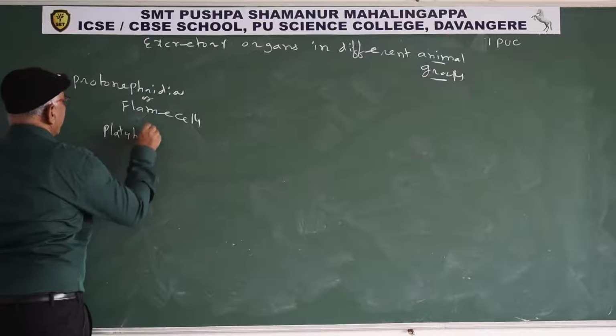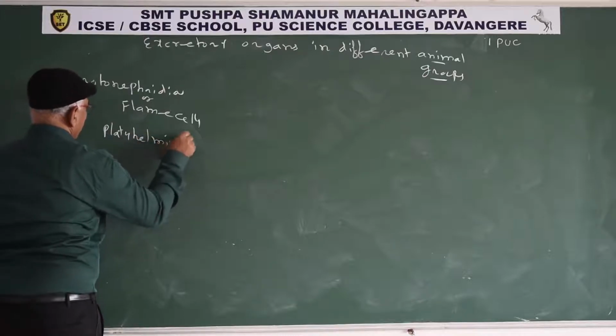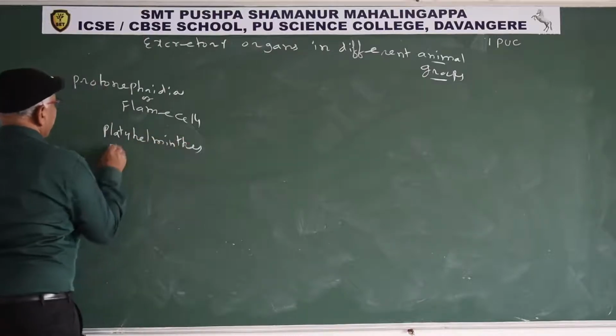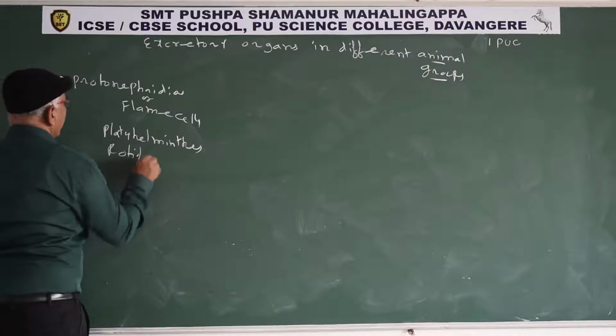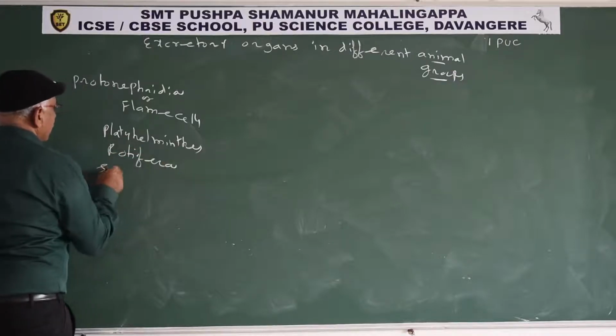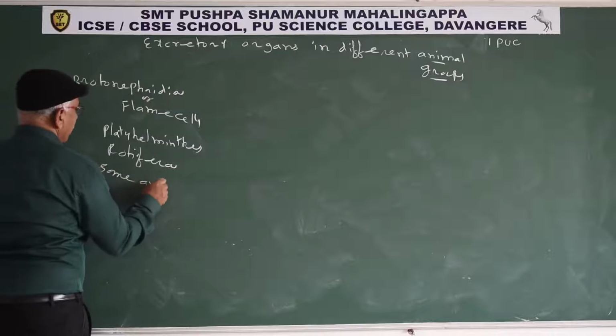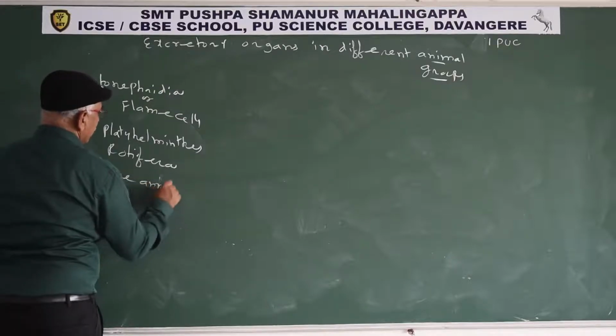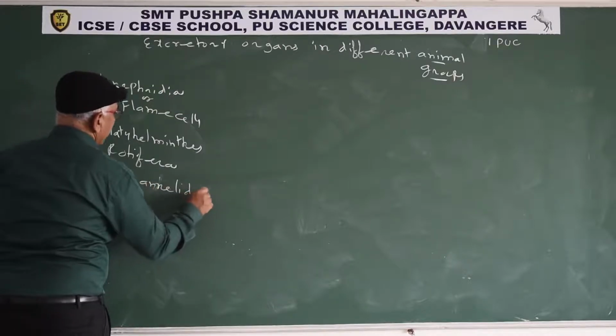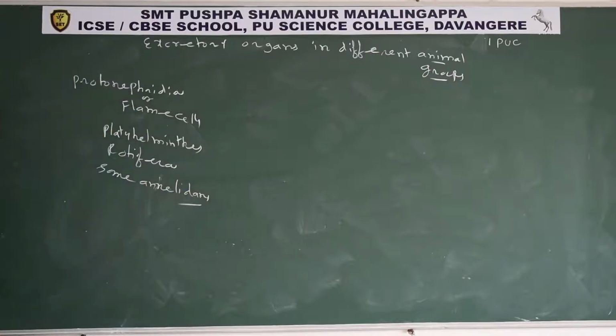phylum Platyhelminthes, Rotifera, some annelidans. Protonephridia are the excretory organs. Now we discuss